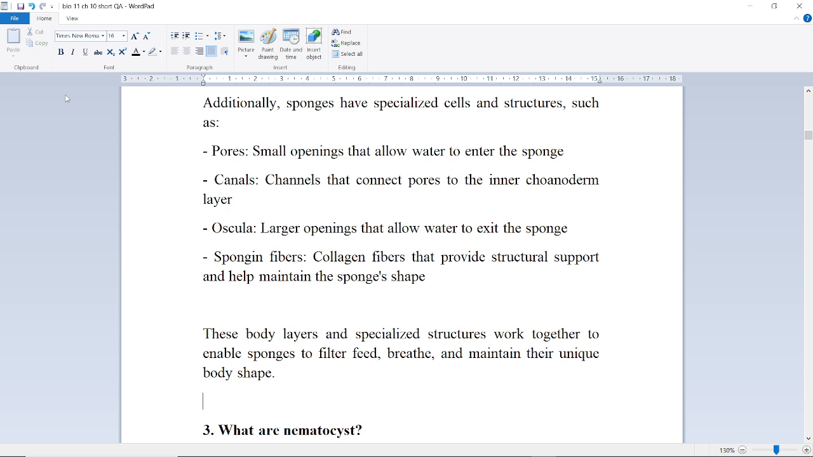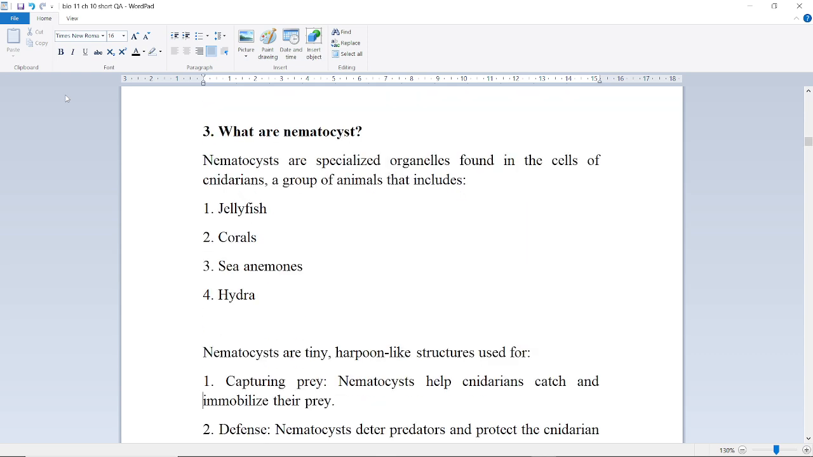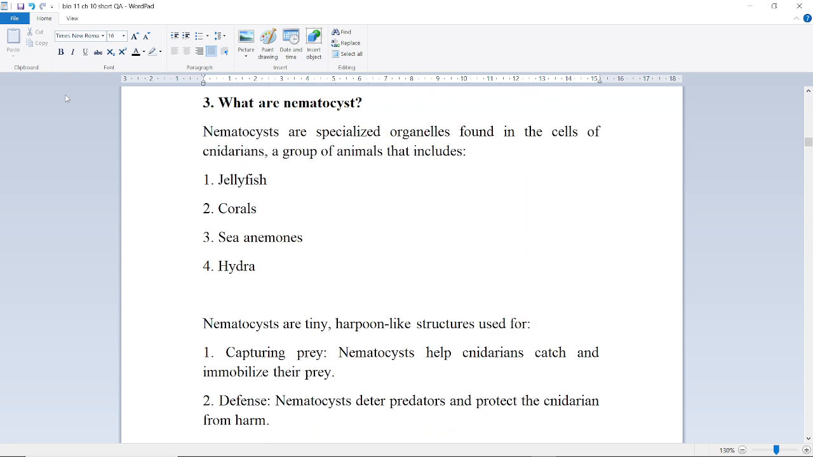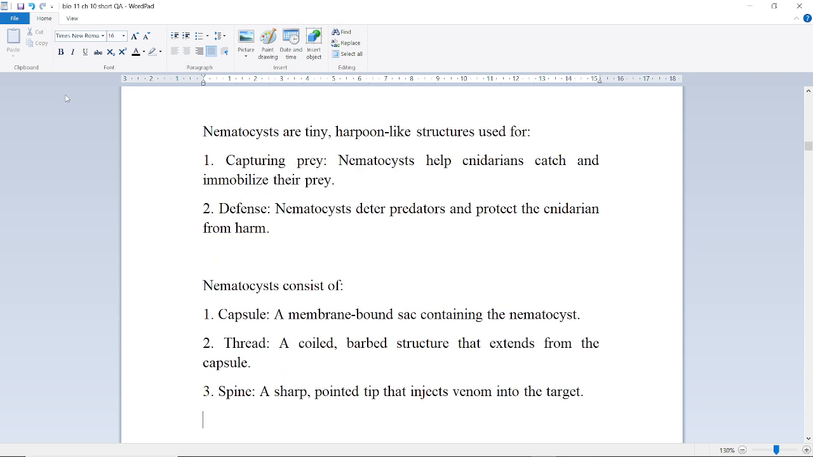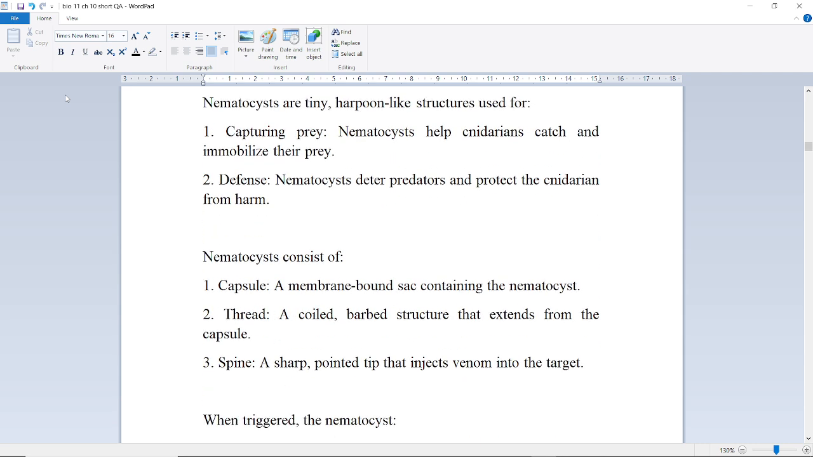shape. Next question is, what are nematocysts? Nematocysts are specialized organelles found in the cells of cnidarians, a group of animals which include jellyfish, corals, sea anemones, hydra. Nematocysts are tiny, harpoon-like structures used for capturing prey. Nematocysts help cnidarians catch and immobilize their prey. Defense. Nematocysts deter predators and protect the cnidarian from harm.